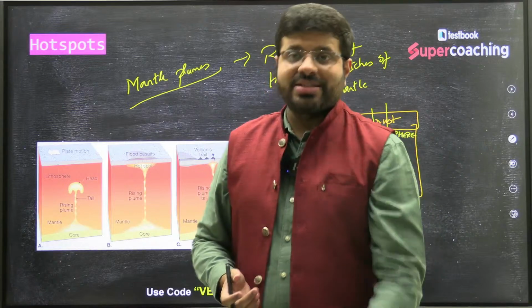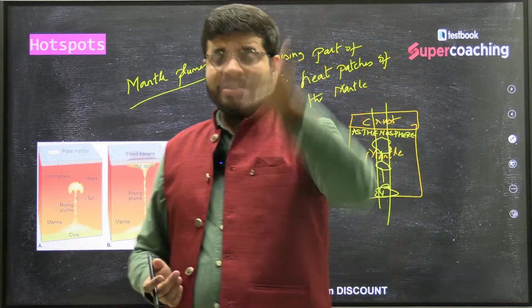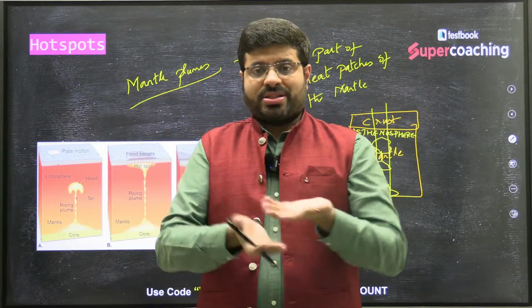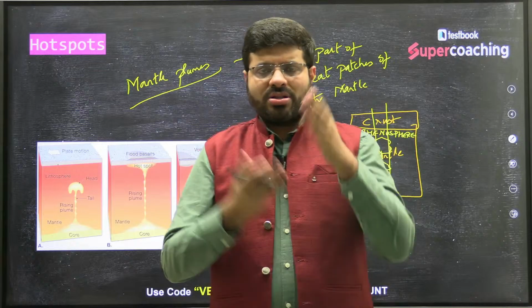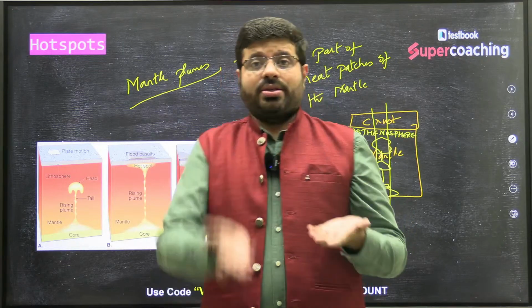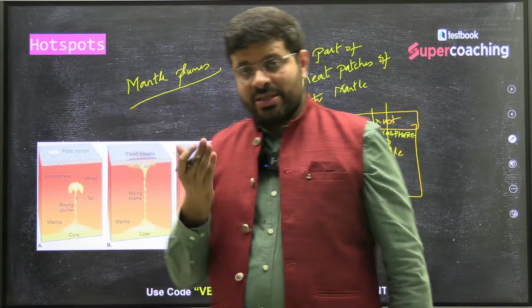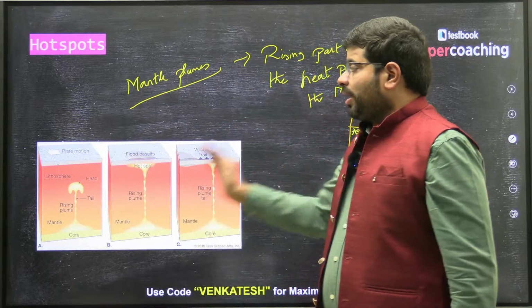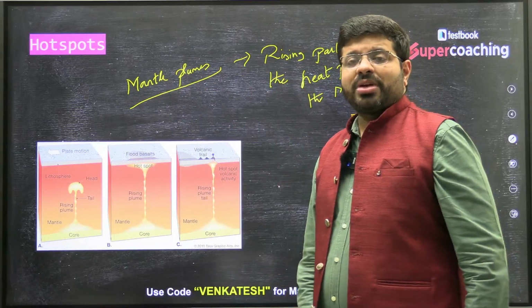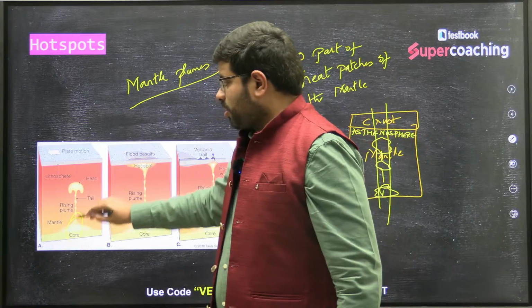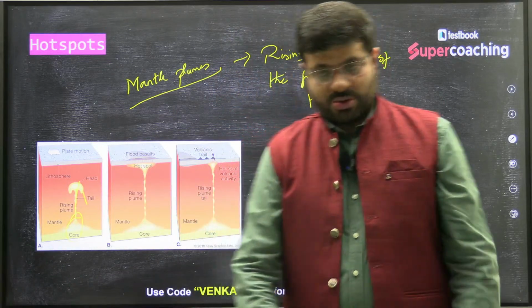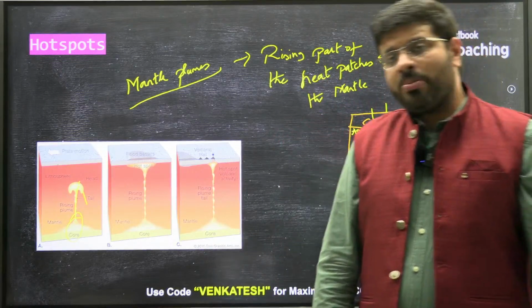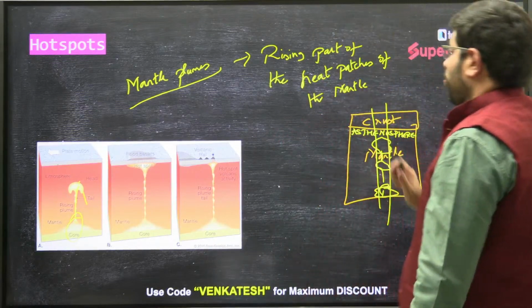This heat is now rising, because it has buoyancy. When there is more heat, there will be movement, and because of that, the magma is rising. These hot areas which are rising from the deeper mantle portions are what we call mantle plumes. Now, you all might have heard about something called a hotspot.